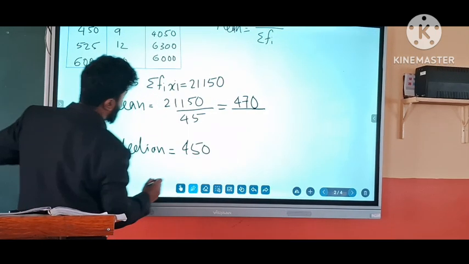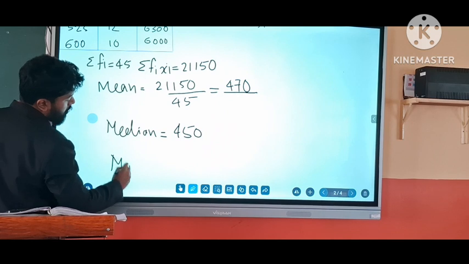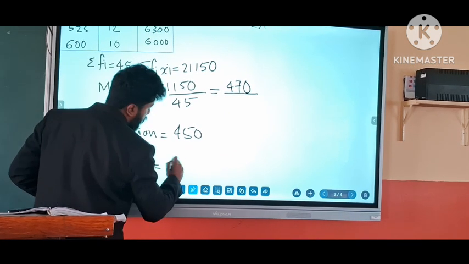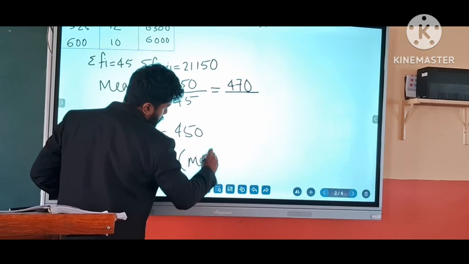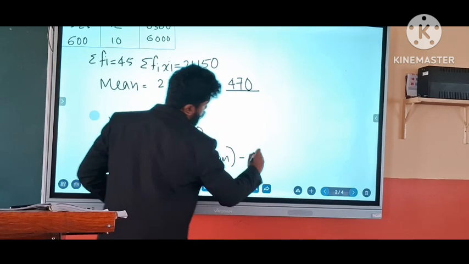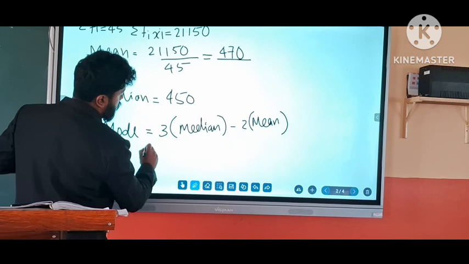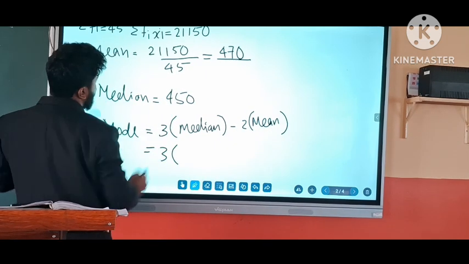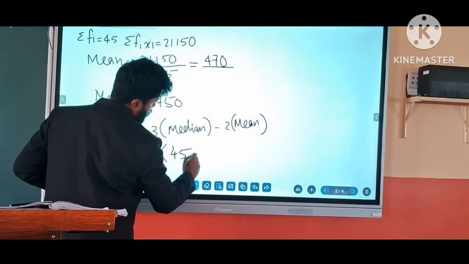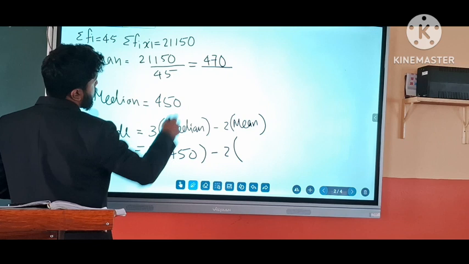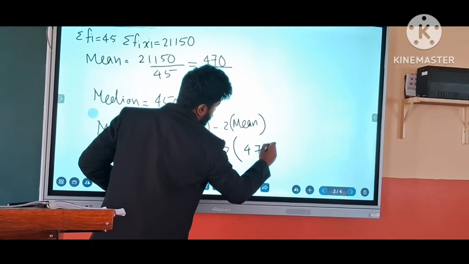Now we can calculate the mode. What is the equation for mode? Mode is equal to 3 into median minus 2 into mean. So 3 into median, what is the median? 450, minus 2 into mean, and the mean is 470.